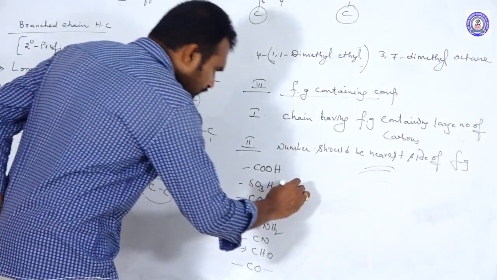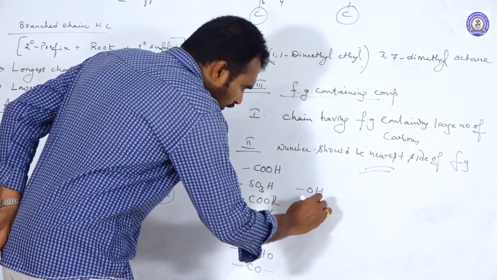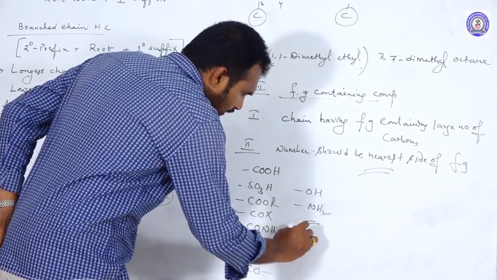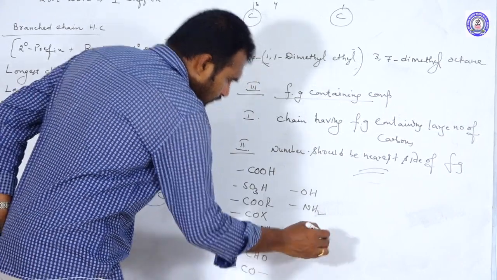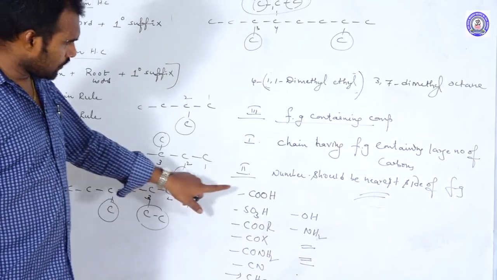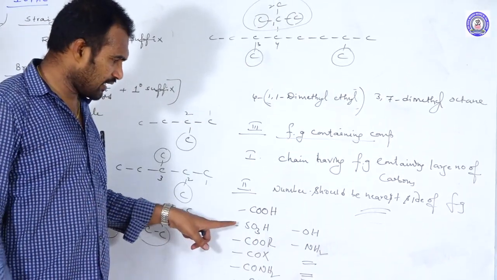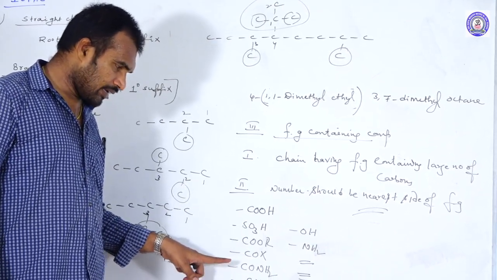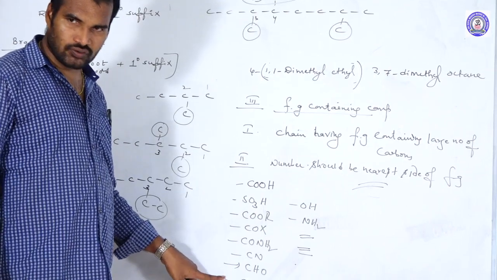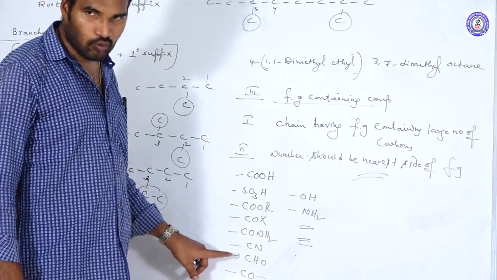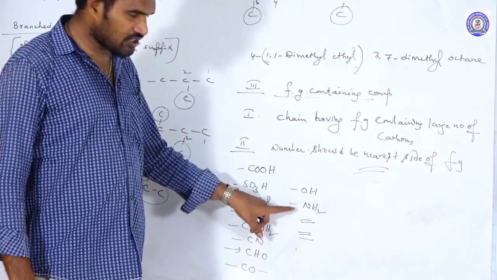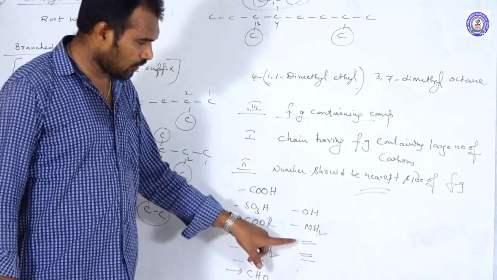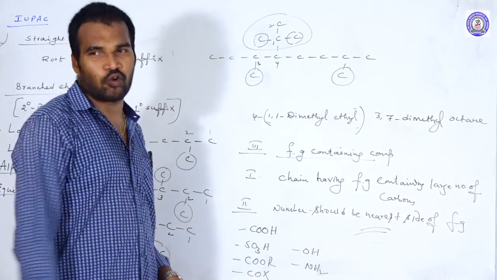After ketones, alcohols, amines, alkenes, alkynes. So this is the priority order. COOH group is the highest priority. Next, sulfonic acids, esters, acid halides, amides. Then nitriles, aldehydes, ketones. Among aldehydes and ketones, aldehydes have more priority. Among OH and NH2, OH gets first priority. And among alkenes and alkynes, alkenes have more priority.